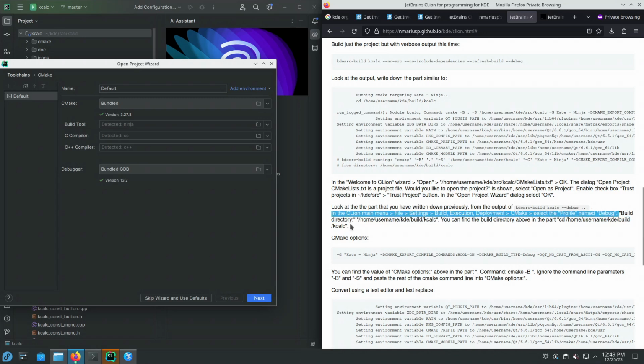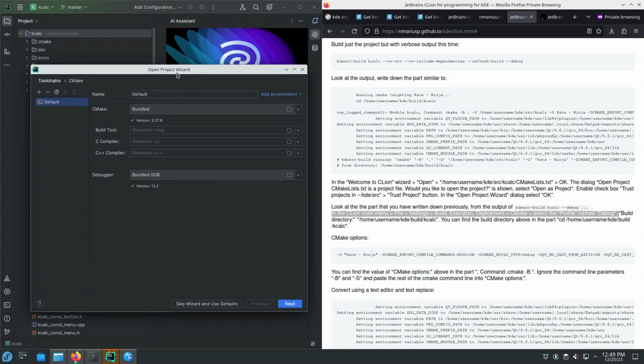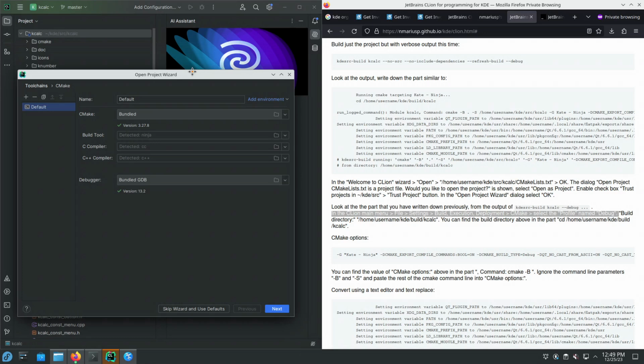Or in this case, because no project was opened and I'm opening a project, it automatically went there. We're in the exact same place, in the place where we can configure CMake, this dialog. If this dialog is not automatically shown when you open a project, then these are the steps that you need to perform. So CMake, CLion main menu, file settings, build, execution, deployment, CMake, and then debug. But we're in this directory already.